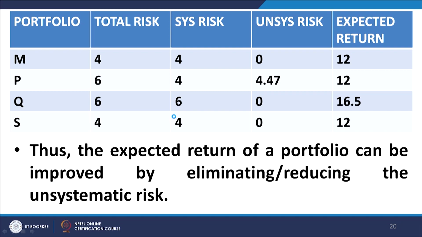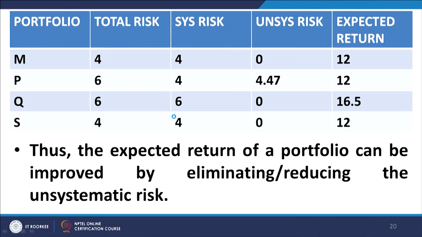We have a market portfolio. The market portfolio has a total risk of 4%. The systematic risk is also 4%. Obviously, being the market portfolio, it has no unsystematic risk. This is 0, and the expected return we are projecting as 12%. So, I repeat, total risk, that is sigma m, is 4%, systematic risk is also 4%, beta is obviously 1 for the market, unsystematic risk is 0, and expected return is 12%.